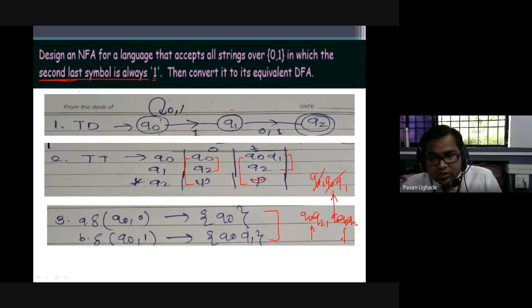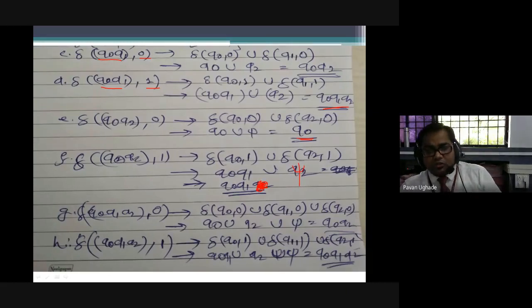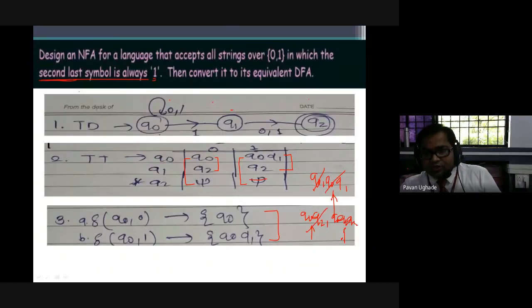This is Q0 Q2, right? Okay, Q0 Q2 over 1. Okay, this is wrong. This is phi. This is phi. So here you will be getting Q0 Q1 only. Q0 Q1, right? Then you have already added one more state as Q0 Q1 Q2.